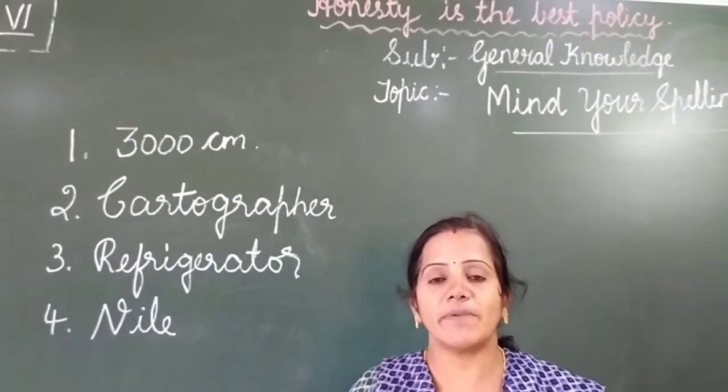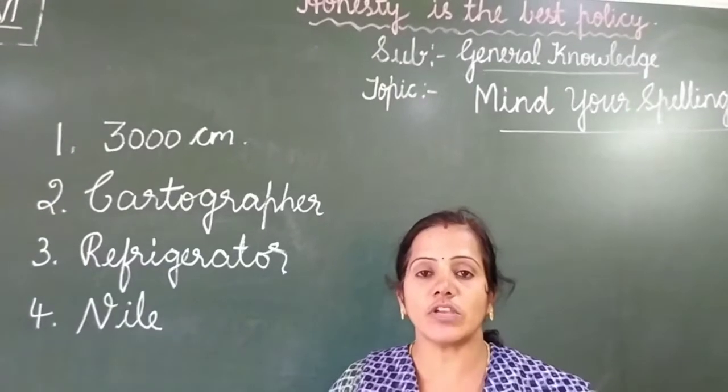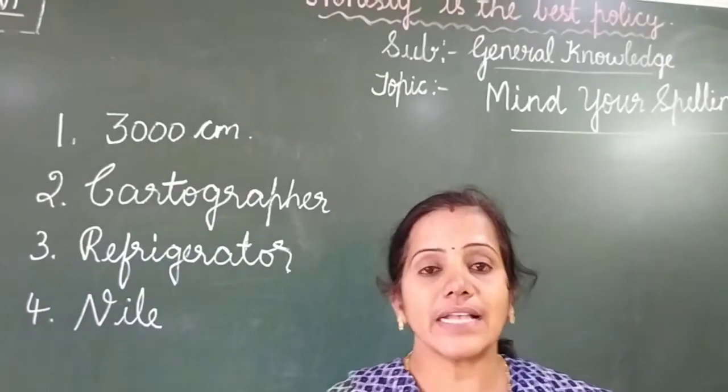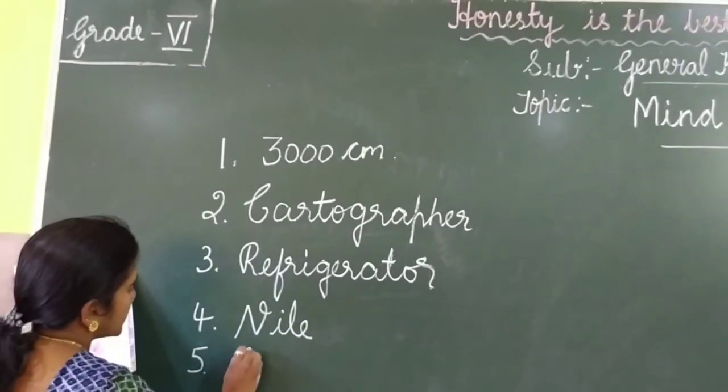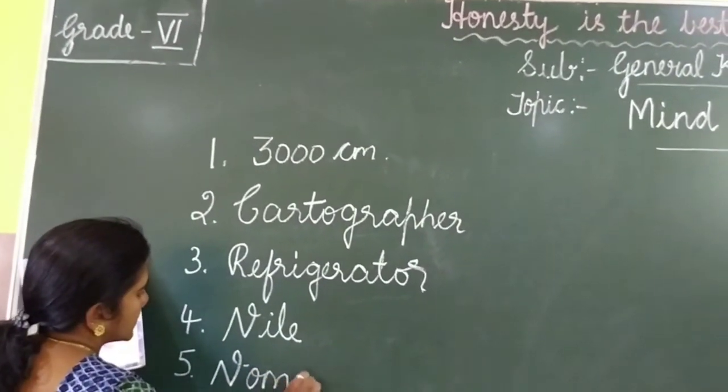Fifth question. What do you call people who have no permanent house? So these people will be having no permanent house. So what do we call them? They are called nomads. So the fifth answer is nomads.